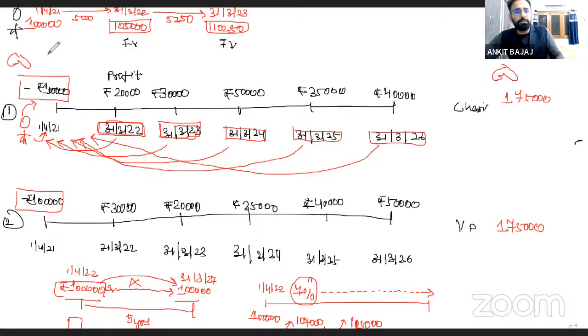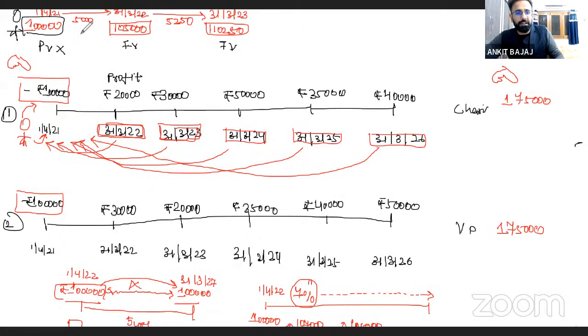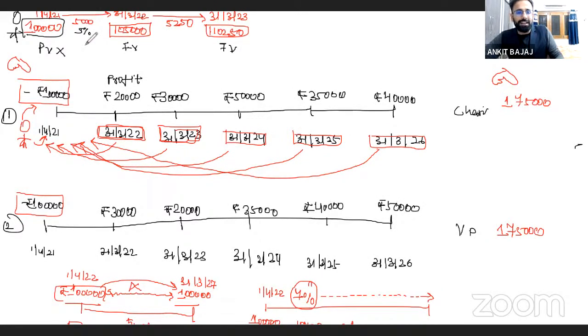Now you will be using this formula. That is principal, or you can say present value also. This is the present value or current value. Principal into 1 plus rate. So what is the rate here? Rate I took 5%. 5% I can write like this also, 0.05. So the formula is going to be 1 plus rate.